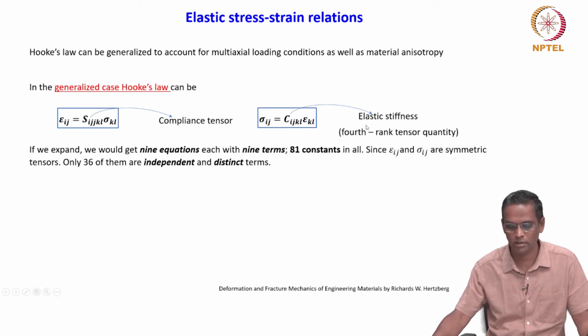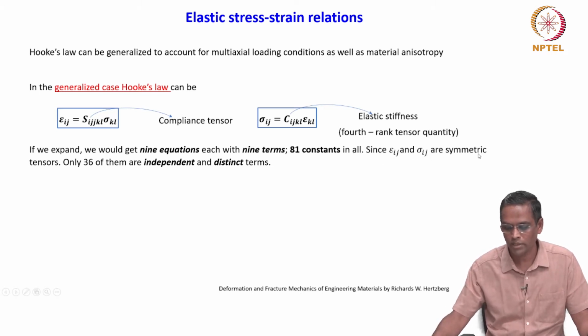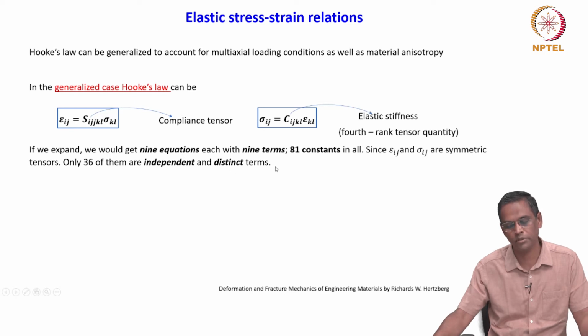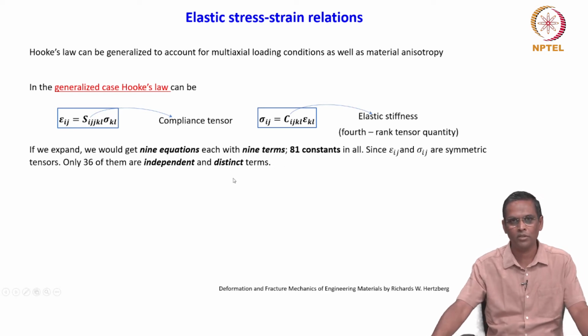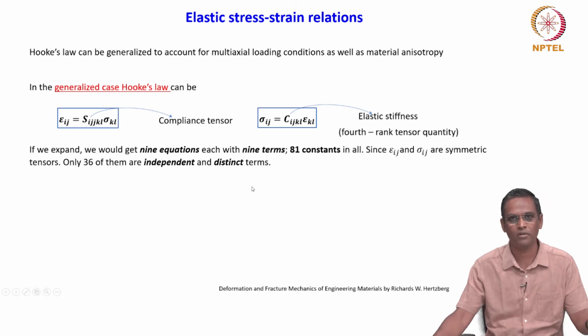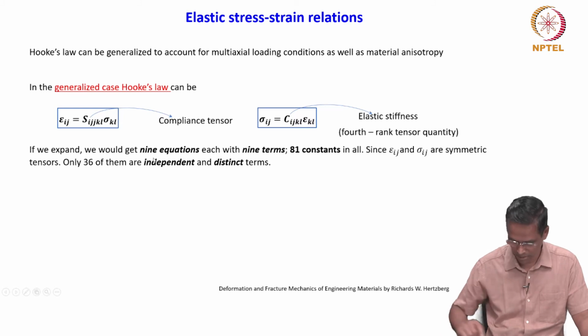That is what the elastic stiffness has in all. Since epsilon ij and sigma ij are symmetric tensors, only 36 of them are independent and distinct terms. So we have also introduced this terminology, symmetric tensor, right. You don't have to worry about it, we have just had some introduction about all these terms.